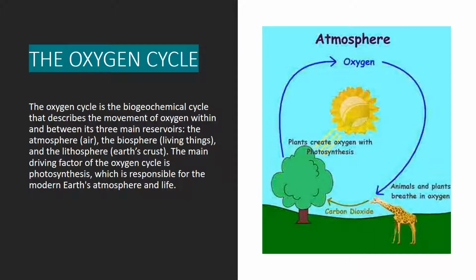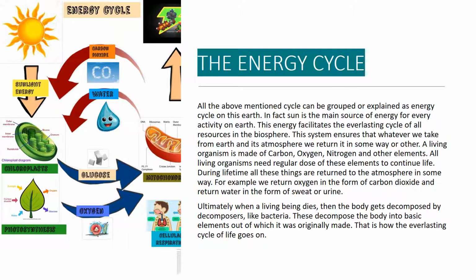The oxygen cycle is the biogeochemical cycle that describes the movement of oxygen within and between its three main reservoirs: the atmosphere, air; the biosphere, living things; and the lithosphere, Earth's crust. The main driving factor of the oxygen cycle is photosynthesis, which is responsible for the modern Earth's atmosphere and life. All the above-mentioned cycles can be grouped or explained as the energy cycle on this Earth. In fact, the sun is the main source of energy for every activity on Earth. This energy facilitates the everlasting cycle of all resources in the biosphere.